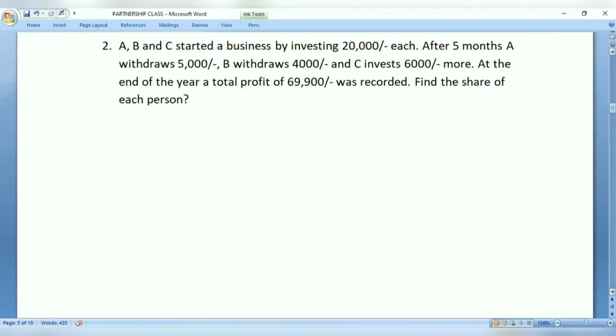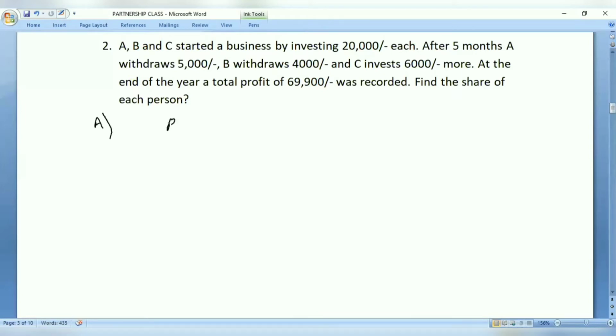Now see here, the second problem says A, B, and C, 3 persons started a business by investing 20,000 rupees each. After 5 months, A withdraws 5,000, B withdraws 4,000, but C invested 6,000 more for the total duration. Now, at the end of the year, if a total profit of 69,900 was recorded, find the share of each person is the question. Now, how do we solve this question?